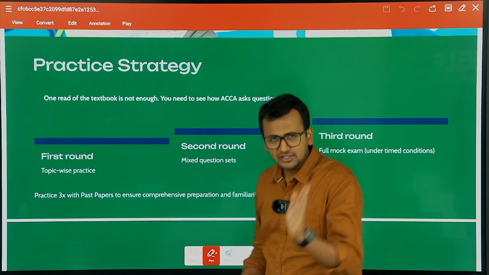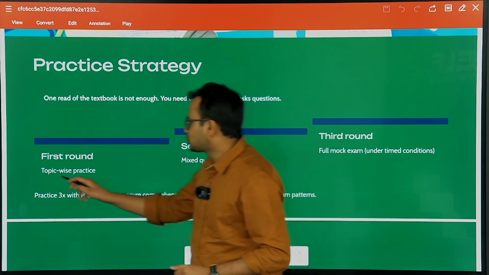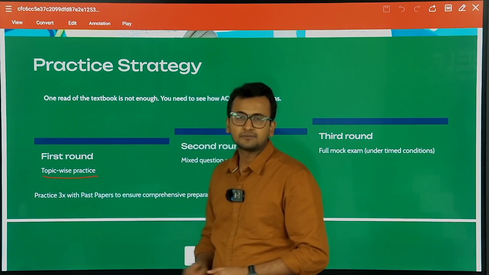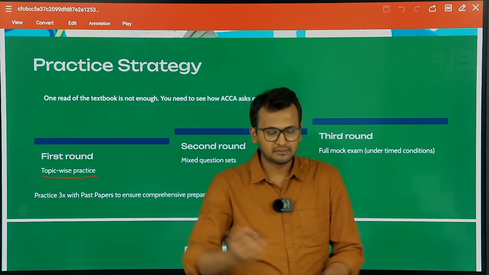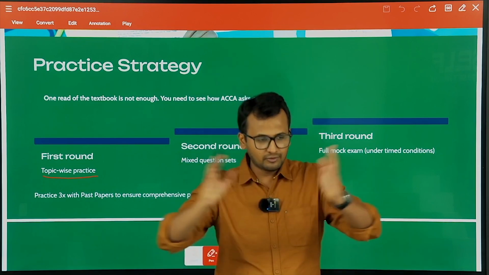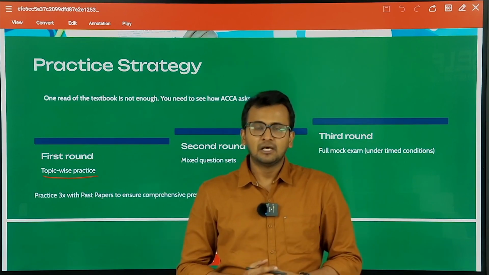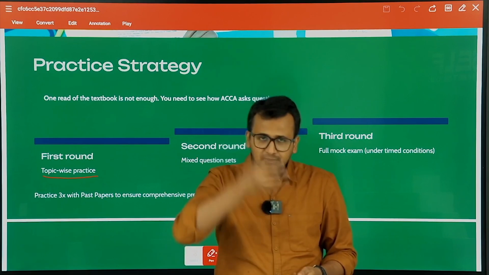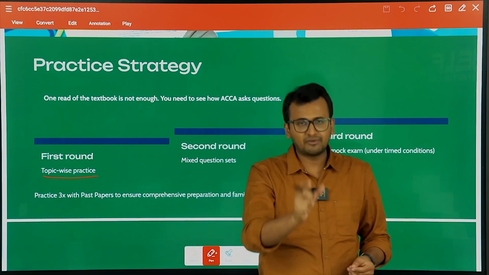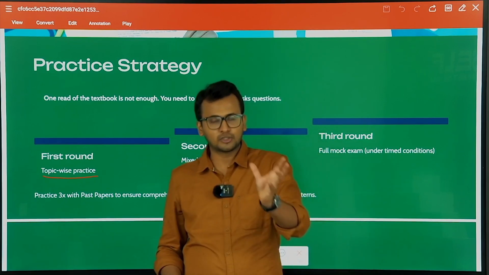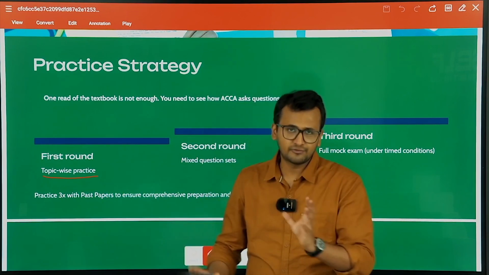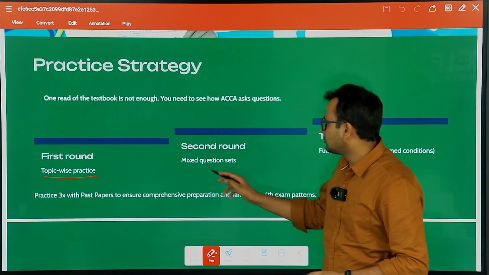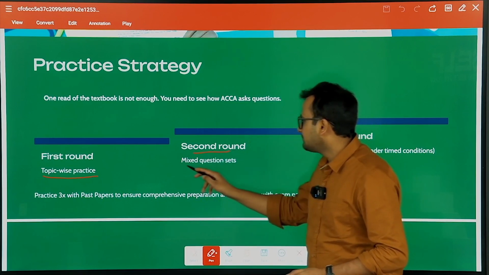So in the first round of practice, what should you do? You should practice questions topic wise. For example, chapter wise. If we have 22 chapters, practice all the questions chapter wise. For chapter number 1, practice all the questions. Next, chapter number 2, all the questions. So this way, please practice chapter wise questions in your first round.